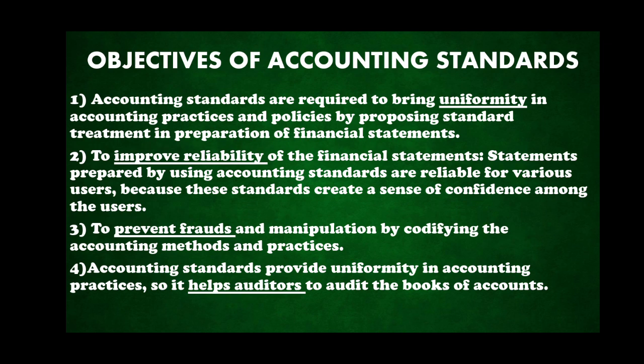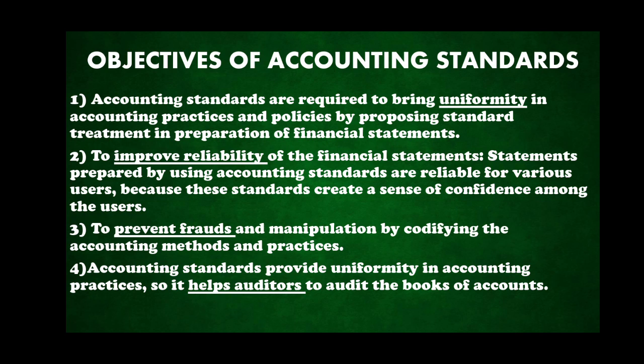To improve the reliability of the financial statements, statements prepared using accounting standards are reliable for various users, because these standards create a sense of confidence among the users. Because this is done by the professional accounting bodies, it is essential that the accounting information being given should help the users to fetch the required information.